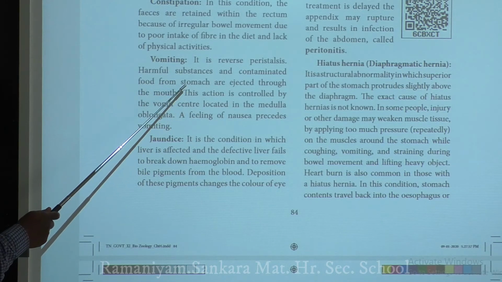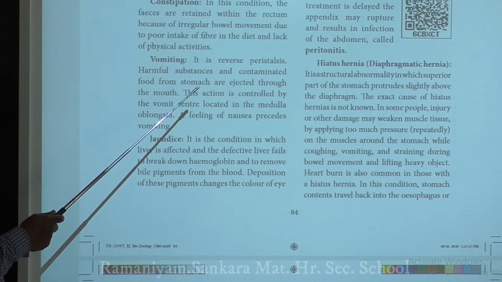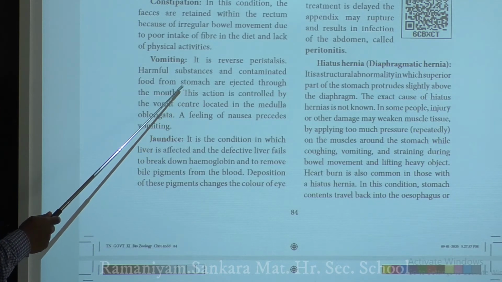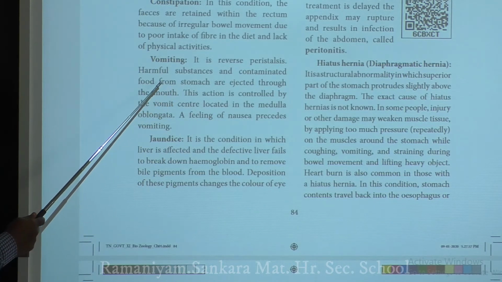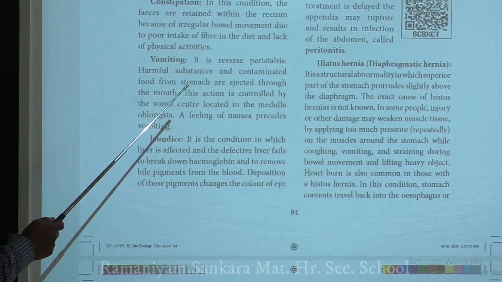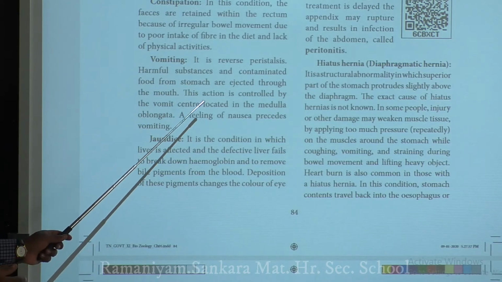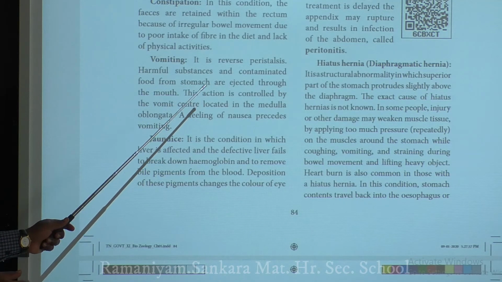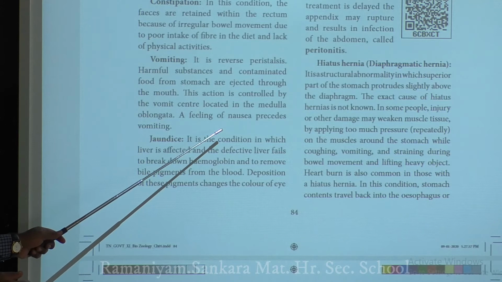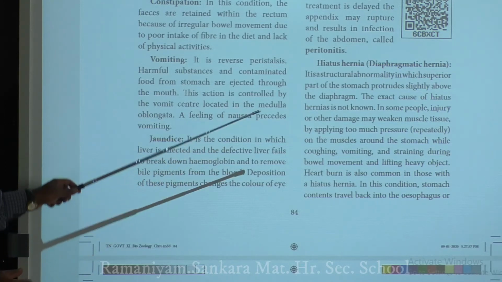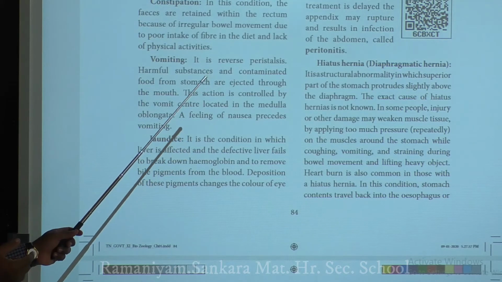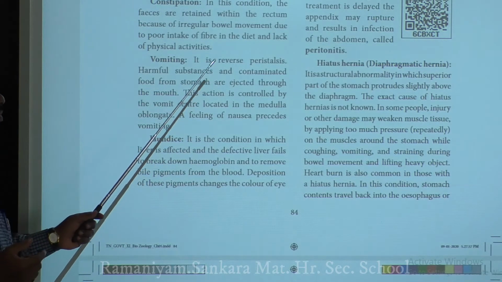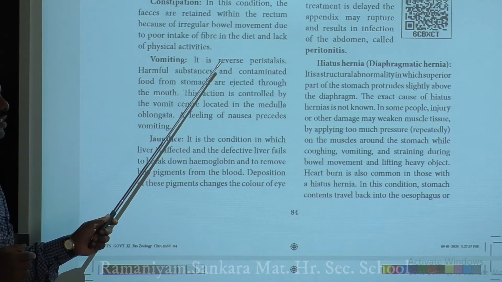These substances will not be accepted by your intestinal tract, especially the stomach. So your stomach will start ejecting these contaminated and harmful substances. The contaminated food then moves from your stomach through your mouth. That is called vomiting. It usually occurs because of reverse peristalsis movement.